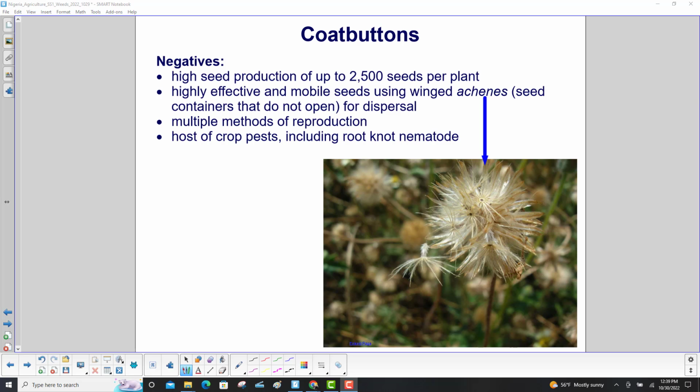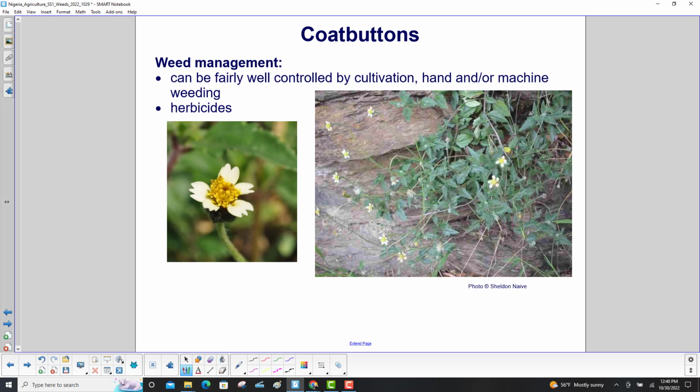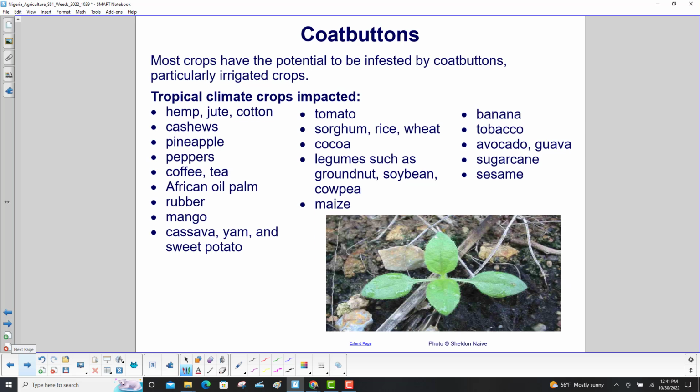Highly effective and mobile seeds using winged achenes, and that's shown right over here. Those are seed containers that do not open for dispersal. Multiple methods of reproduction. A host of crop pests, including root knot nematode. Weed management: it can be fairly well controlled by cultivation, hand and/or machine weeding, and herbicides. Most crops have the potential to be infested by coat buttons, particularly irrigated crops.